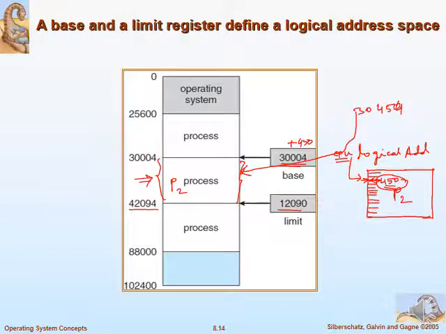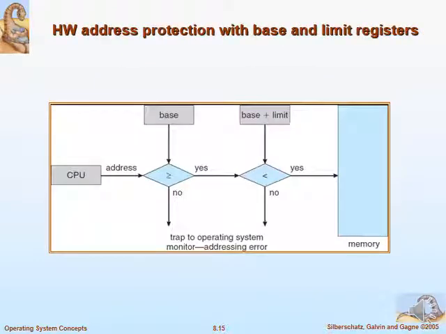Similarly, first it has to check the physical address generated by the memory management unit, whether it is a valid address or an invalid address. If it is a valid address, then go to that particular physical location of the main memory and fetch the instruction for execution. Yeah, that is the flowchart of this.